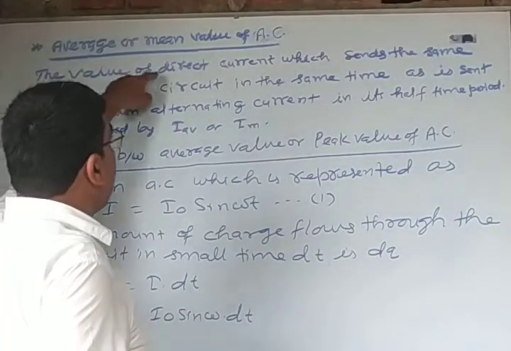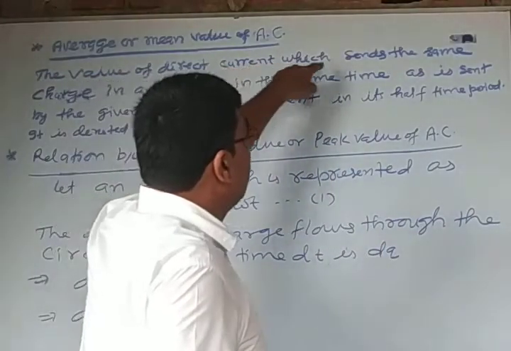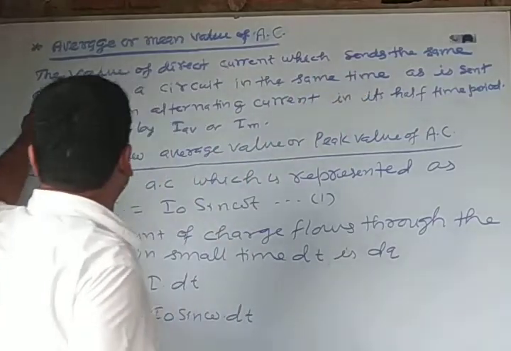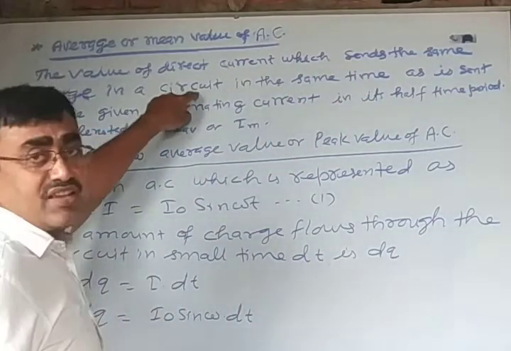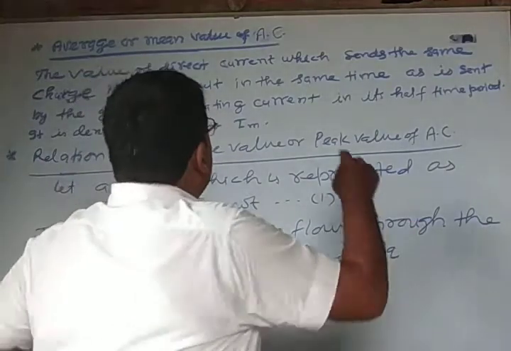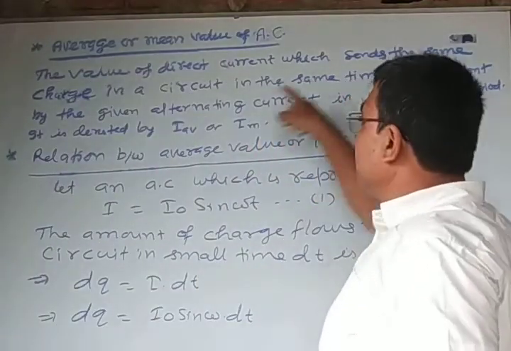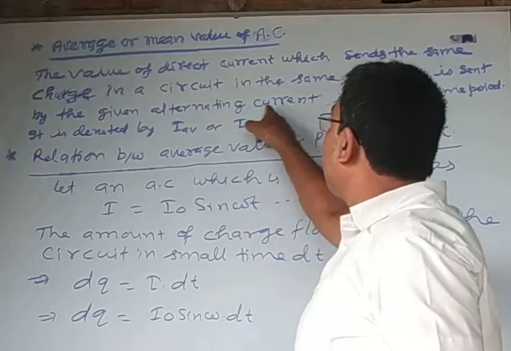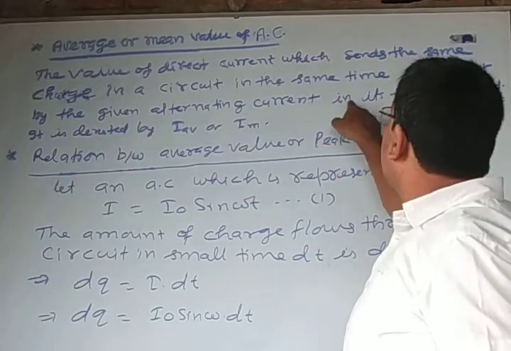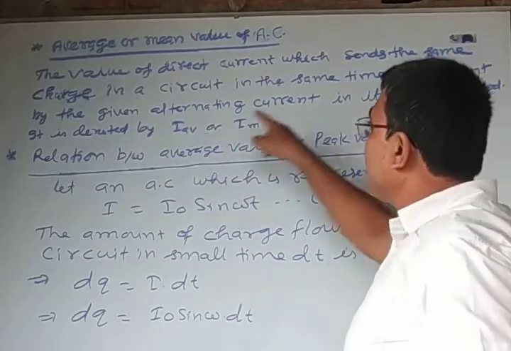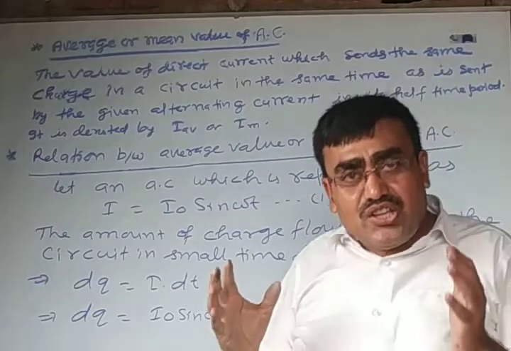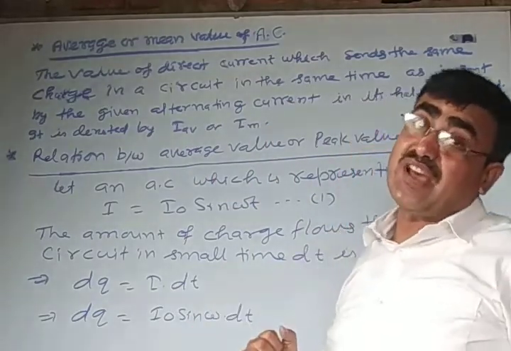The value of direct current which sends the same charge in a circuit in the same time as is sent by the given alternating current in its half time period is called average value of AC.